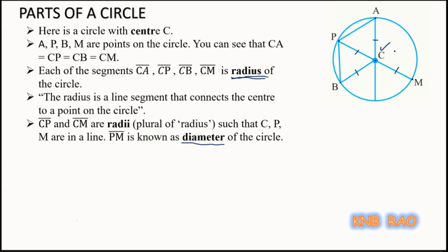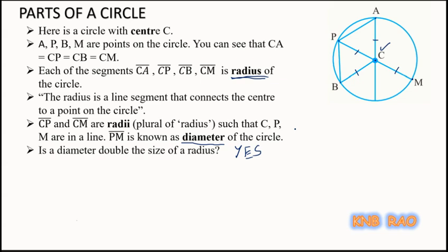So you can define diameter as a line segment passing through the center and having both of its endpoints on the circle. Now, is diameter double the size of a radius? Yes. Why? Because diameter contains both radii, so double the radius is equal to diameter. Sometimes diameter refers to the length of that line segment also.